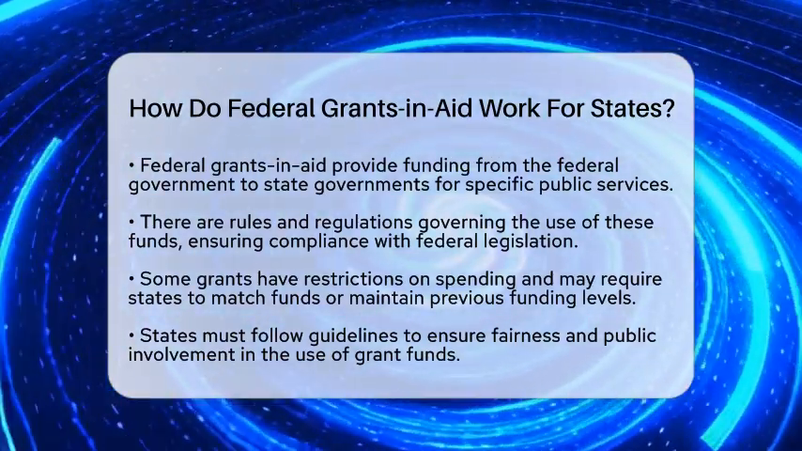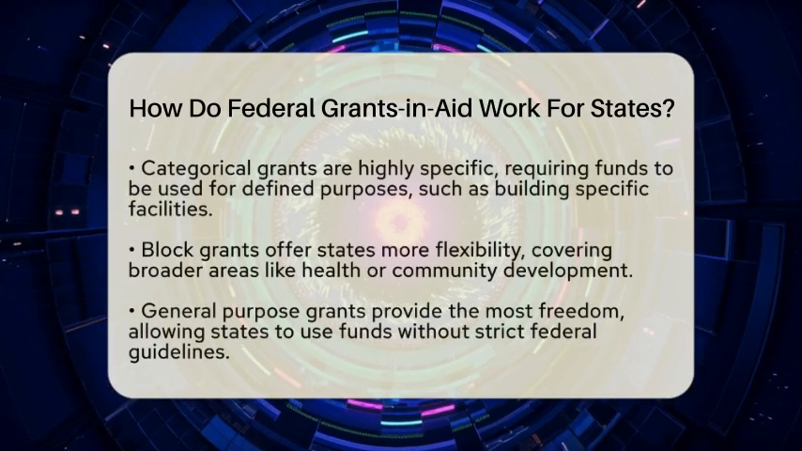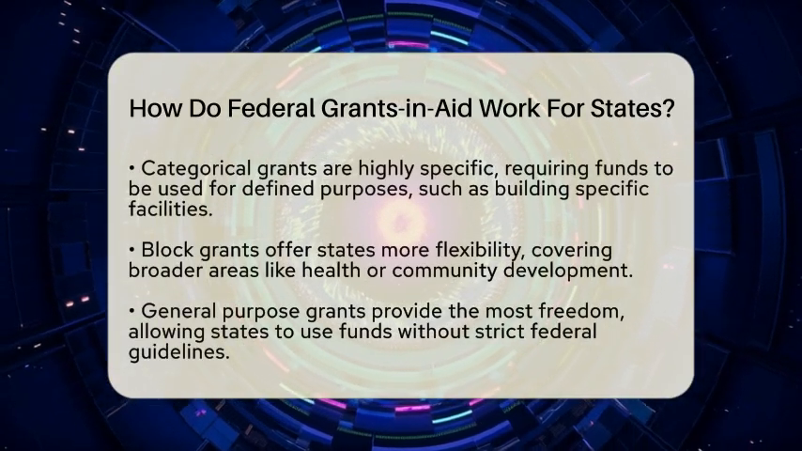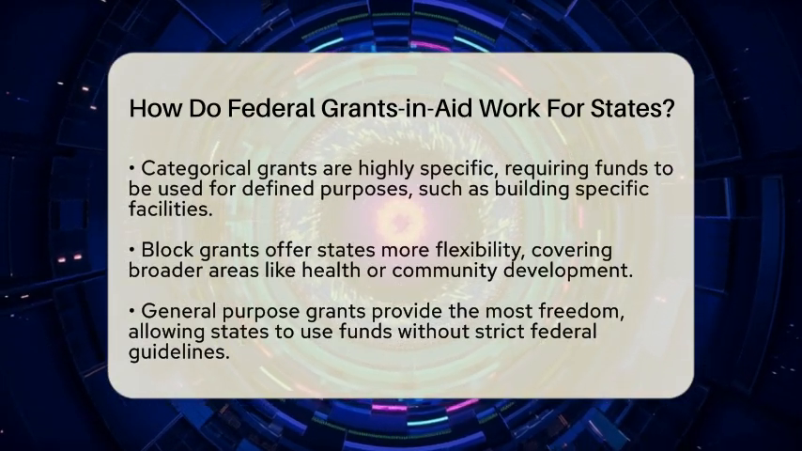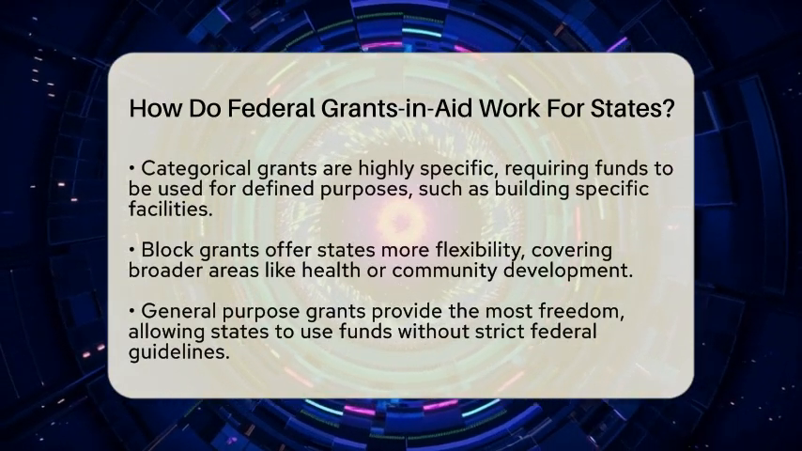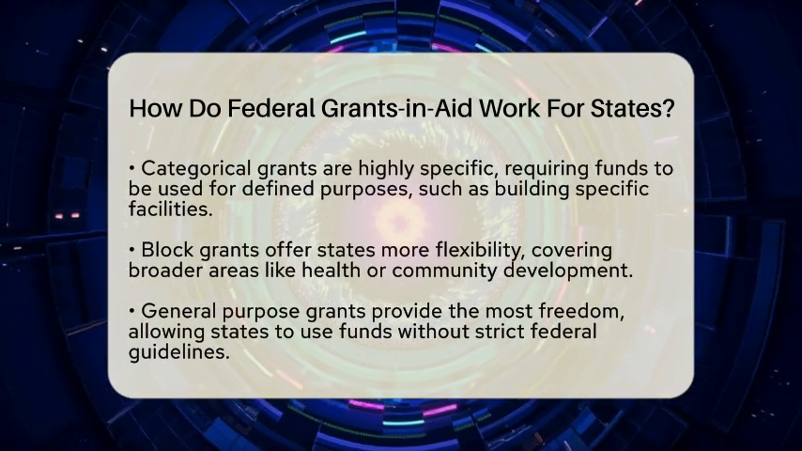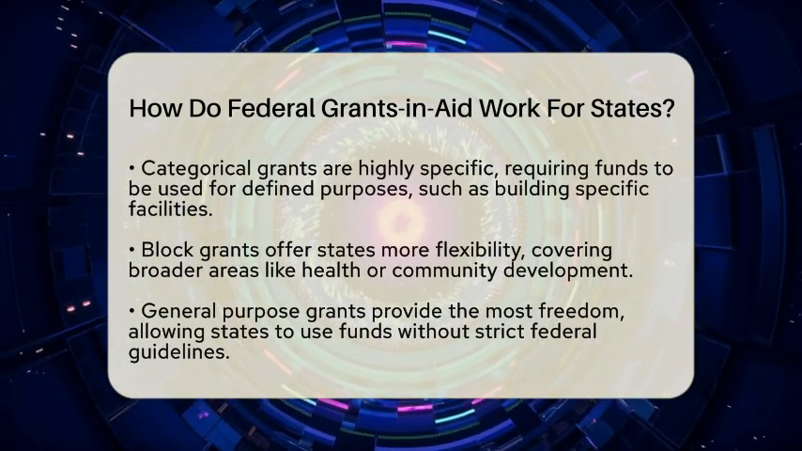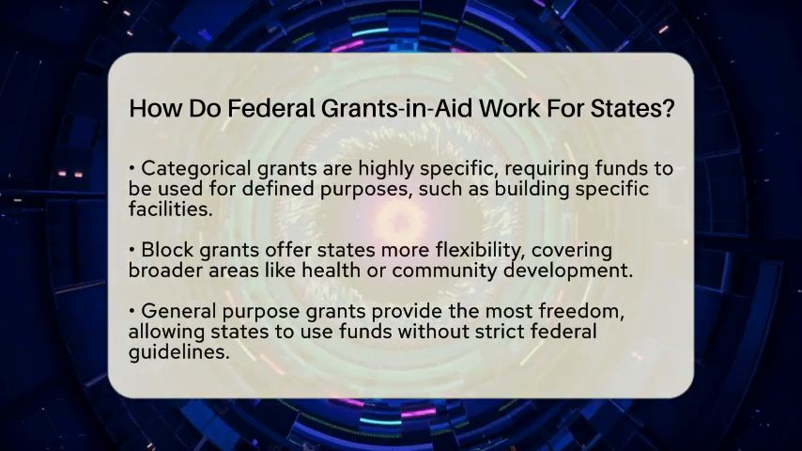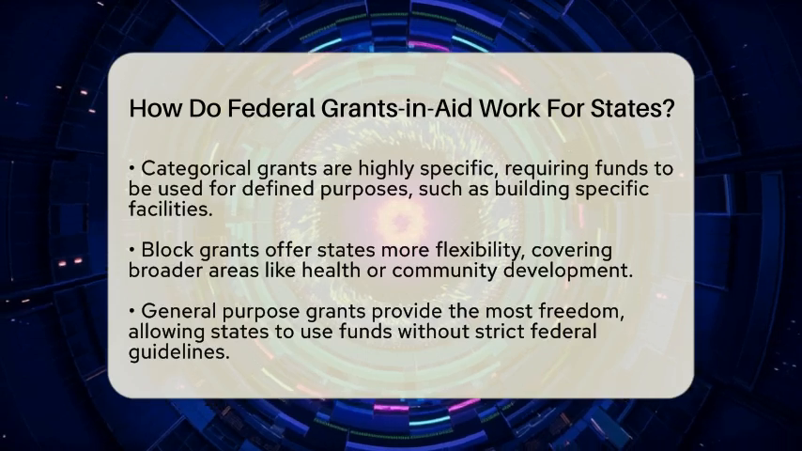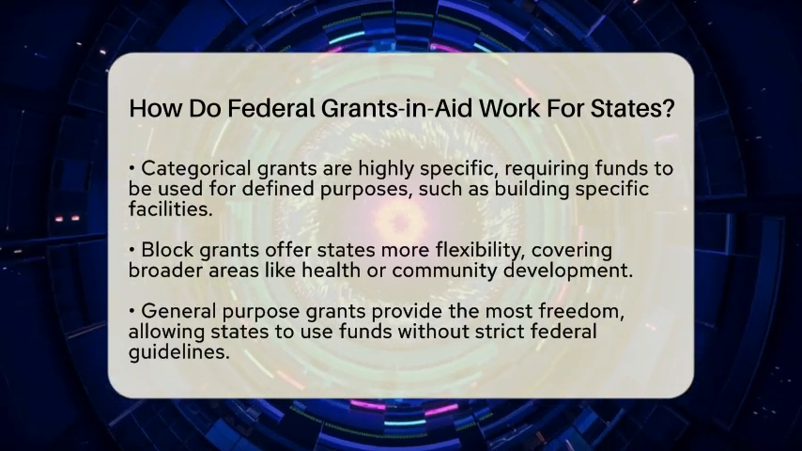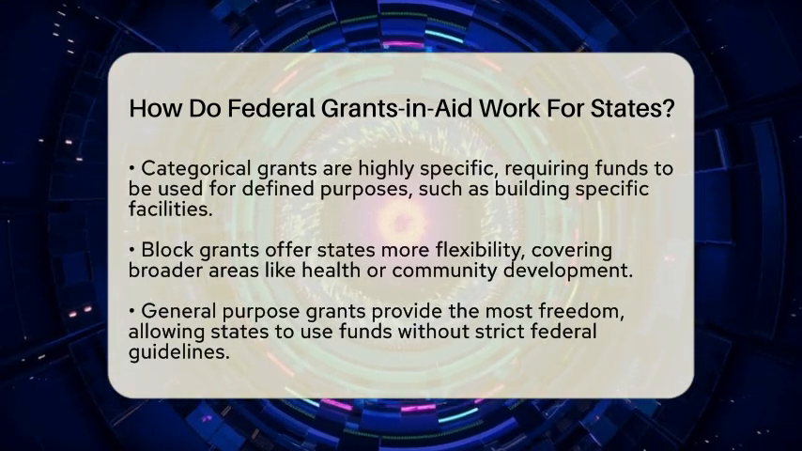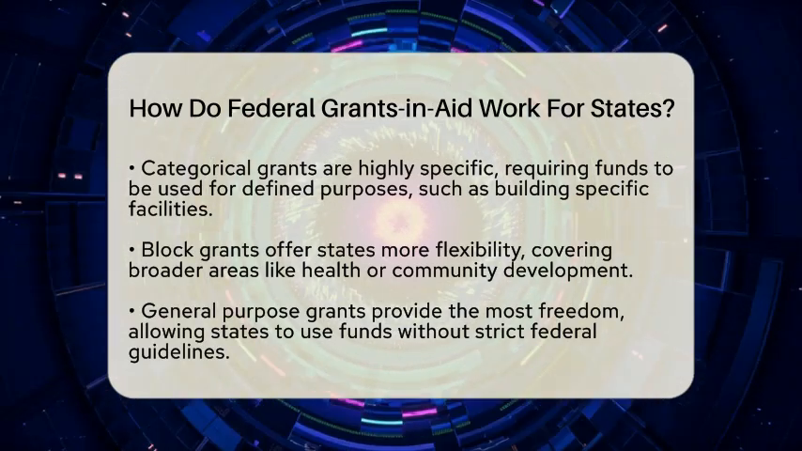There are different types of grants and aid, each with its own level of flexibility. Categorical grants are the most specific, requiring states to use the funds for very defined purposes, like building a senior center. On the other hand, block grants give states more freedom. These grants cover broader areas, such as health or community development. General-purpose grants offer the most flexibility, allowing states to use the funds without strict federal guidelines.